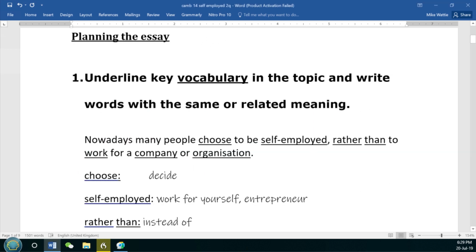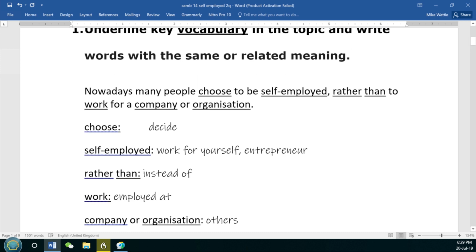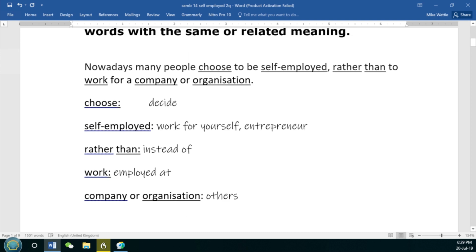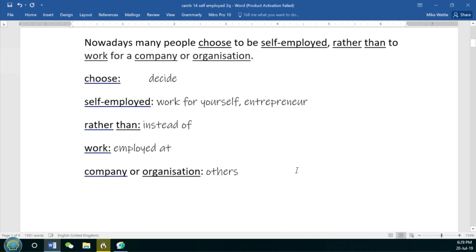Alright, so step 1 of planning your essay is to underline key words in the topic. This has got a couple of benefits. First of all, it's going to help you to clearly understand what the topic is about, and also we're going to need to paraphrase some of this anyway when we come to write our essay. A couple of reasons for doing it. Alright, so first of all, we can look at our topic and underline key words. Nowadays, many people choose to be self-employed rather than to work for a company or organization.